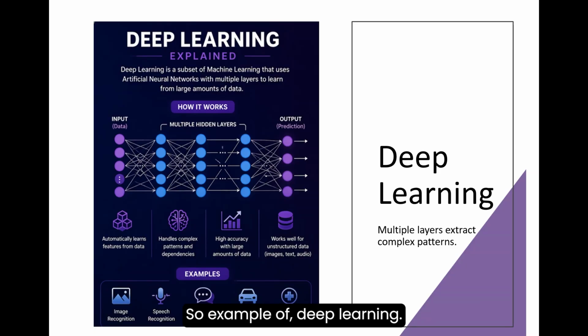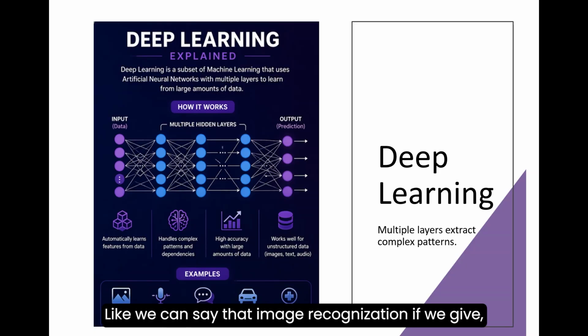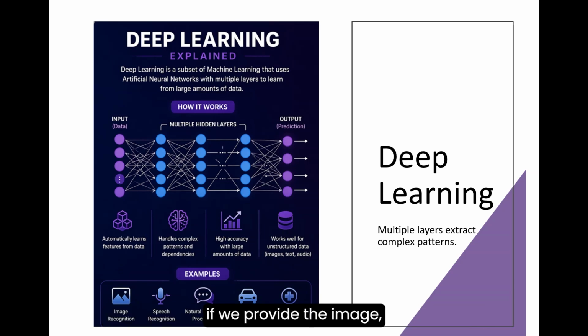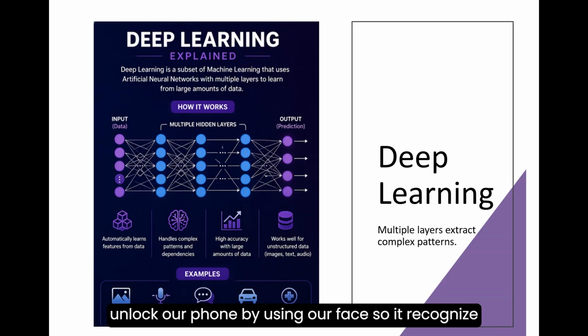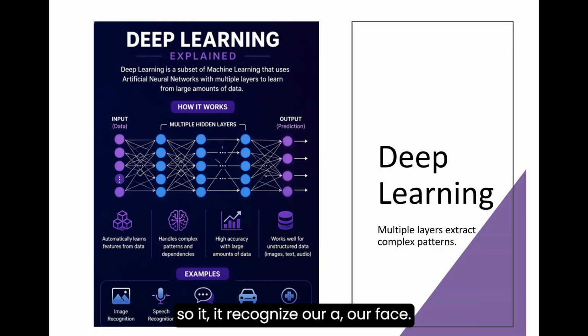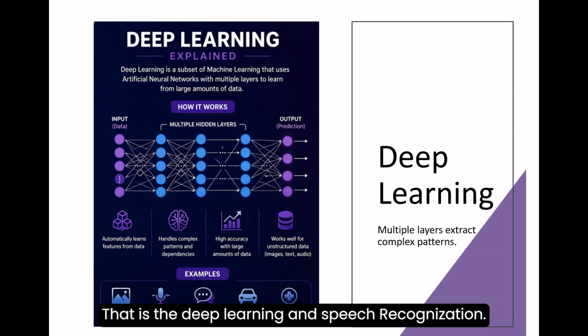An example of deep learning is image recognition. If we provide the image, it tells what this is. Suppose on our iPhone or other phones, we unlock our phone by using our face. So it recognizes our face. That is the neural network. That is deep learning.